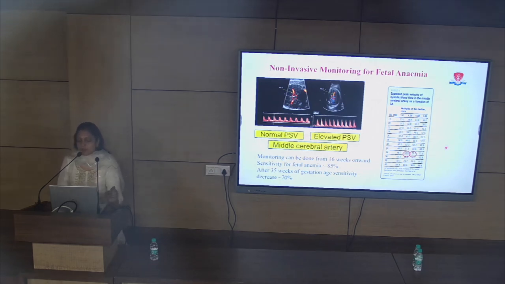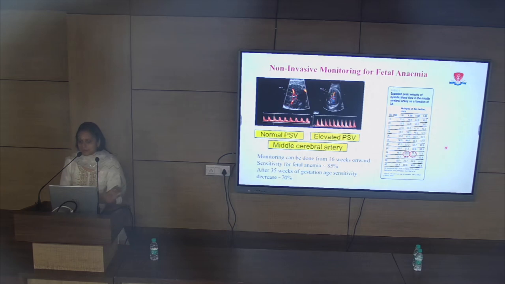This monitoring we can do from 16 weeks onward in the fetus for fetal anemia. Sensitivity of this technique is around 85%. After 35 weeks, sensitivity decreases, MCA-PSV may falsely be high, so it is around 70%.